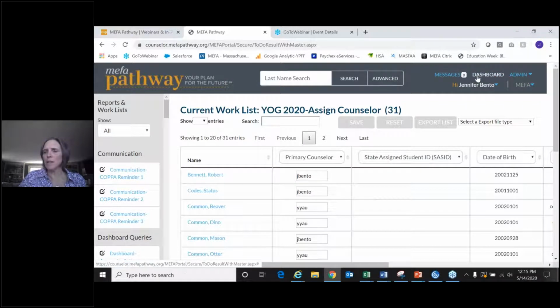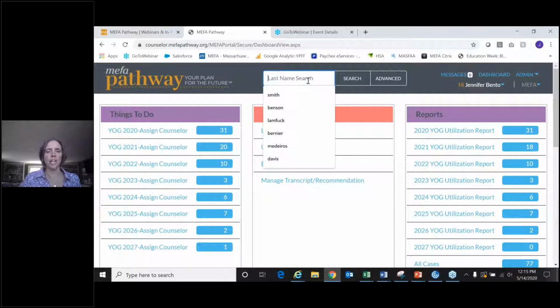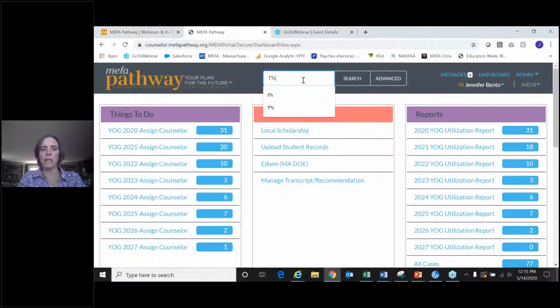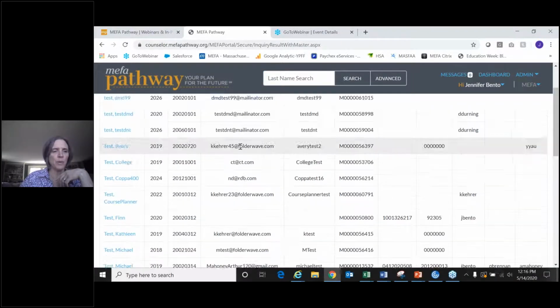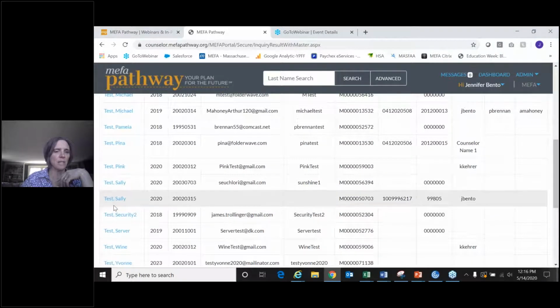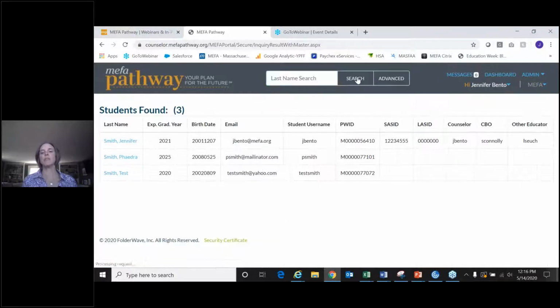All right, so let's dig into a student's case. I have a test account that has a lot of goodies in it. So if you want to search for a particular student, you can pop their last name in. If you wanted to look up all of the students with the last name starting with T, you just put a T in there, and then the percent sign works as what's called the wildcard. So if I search by T%, it brings up all of the students with the last name of T. But I just want to look at my test account here to show you what a student's case looks like.